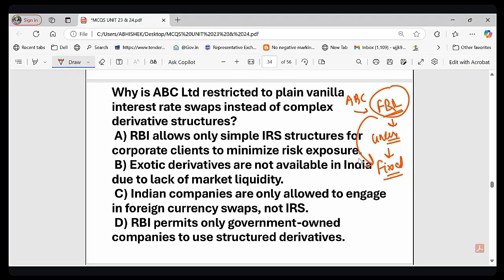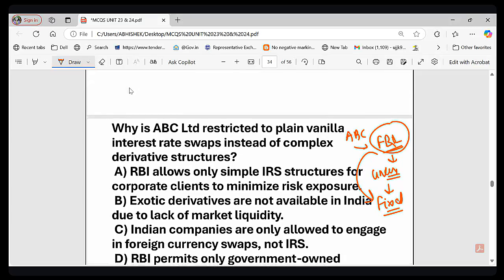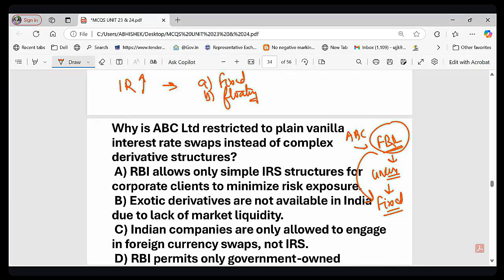Right. So let me ask you a question. Suppose interest rate is expected to rise. Should a company choose a fixed rate or a floating rate? Option A, fixed rate. Option B, floating rate. Suppose interest rate is going to rise, then what will the company choose? Will it choose fixed rate or floating rate? Please answer, A or B. What do you think?